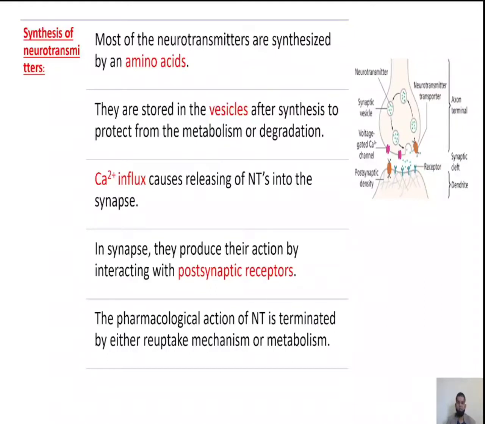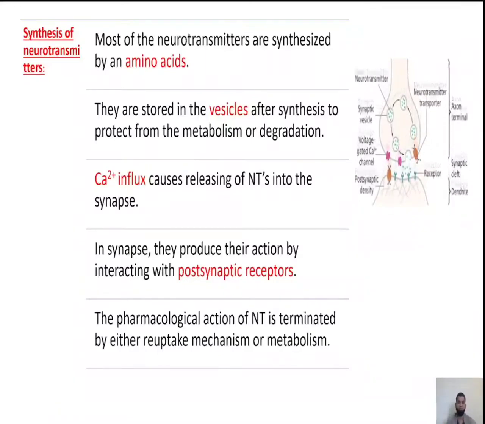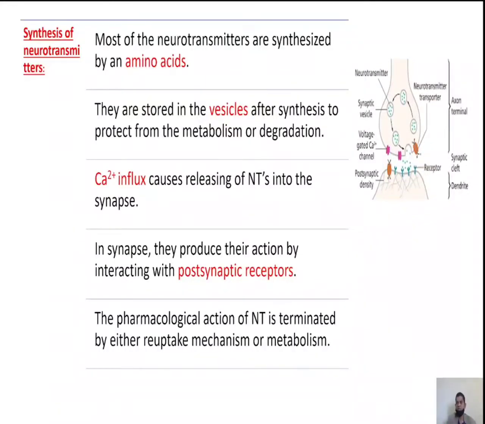In order to understand the mechanism of action, we must know about the synthesis of neurotransmitters. Most of the neurotransmitters are synthesized from amino acids. After synthesis, they are stored in the vesicles in order to protect themselves from degradation or metabolism. Calcium influx causes release of neurotransmitters into the synapse. In the synapse, they produce their action by interacting with postsynaptic receptors. Finally, the action is terminated by reuptake mechanism or metabolism.